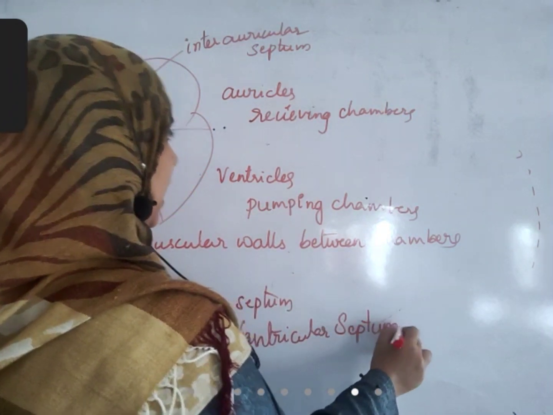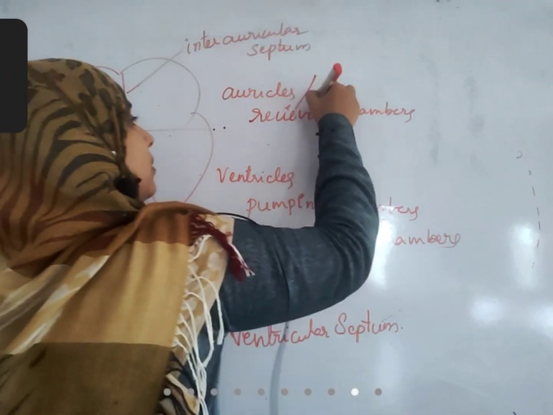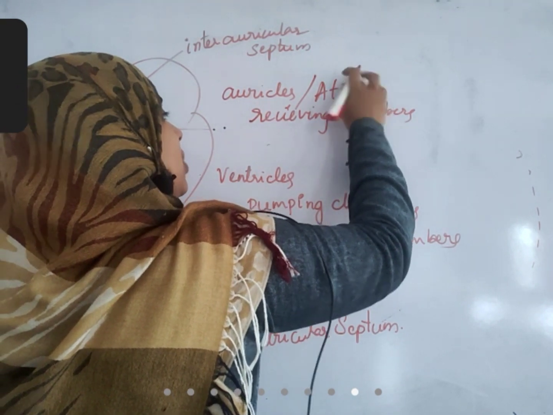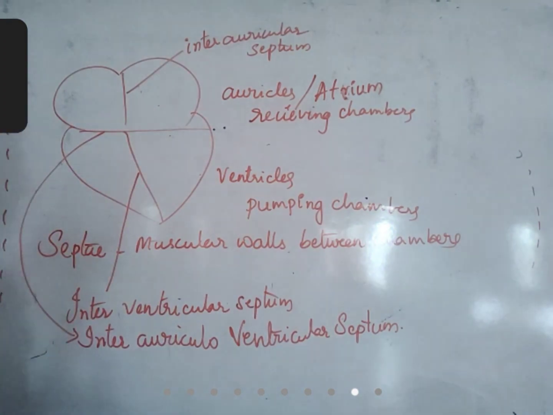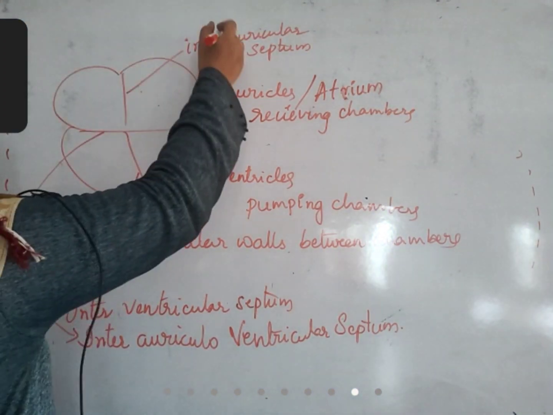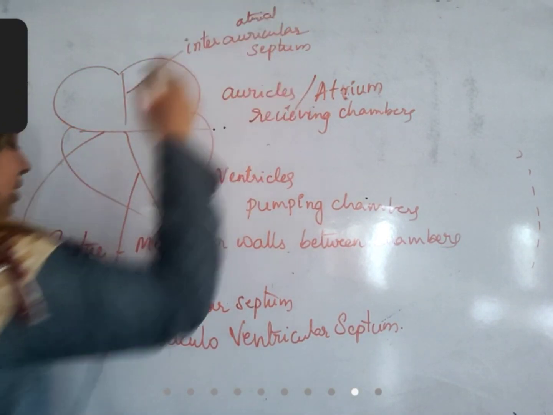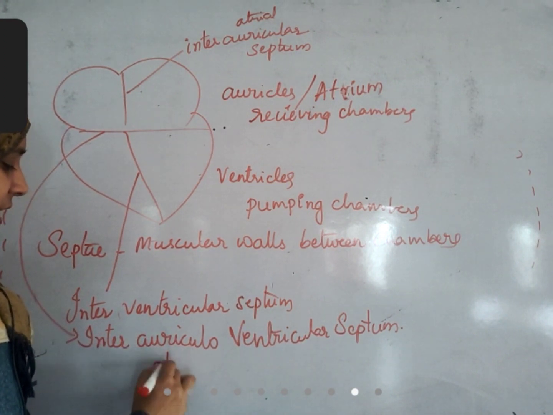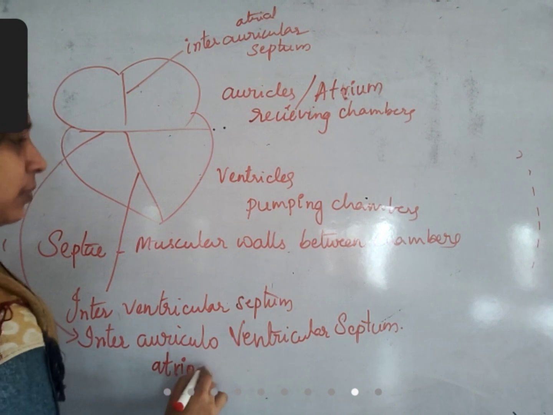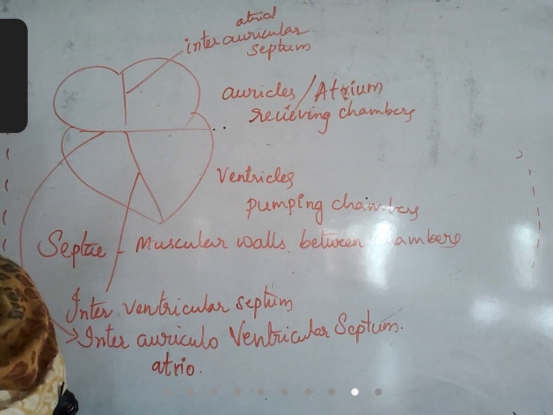Okay, one thing I would like to say here. Auricles are also called as atrium. Atria means plural, atrium is singular. So whenever you are writing atria, there it means auricles only. Here interauricular septum you can say interatrial septum also. Interauriculoventricular septum you can say interatrioventricular septum. Why? Because auricles are also called as atria. Right?